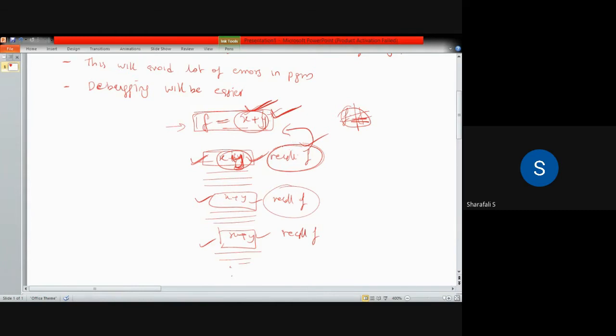Also, if you have an error in your expression, for example, instead of x plus y you have written x minus y, just as an example, then you can easily find out where the mistake is. You can replace this minus with a plus, and then automatically in all these instructions, all these lines, the same replacement will happen.